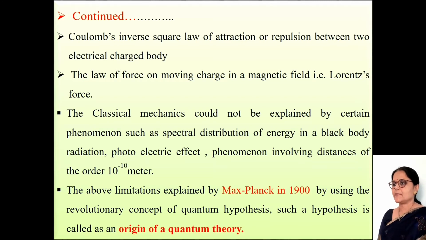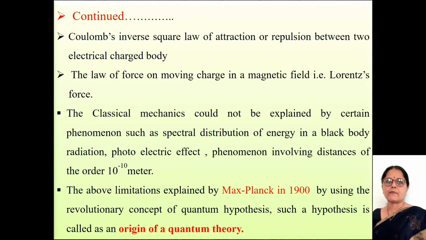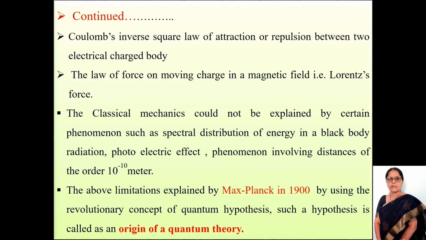Classical mechanics could not explain certain phenomena such as the spectral distribution of energy in black body radiation and the photoelectric effect. Phenomena involving distances of the order of 10 to the power minus 10 meter can't be explained through classical mechanics. These limitations were explained by Max Planck in 1900 by using the revolutionary concept of quantum hypothesis, and such a hypothesis is called the origin of quantum theory.